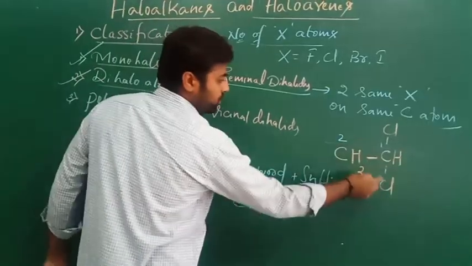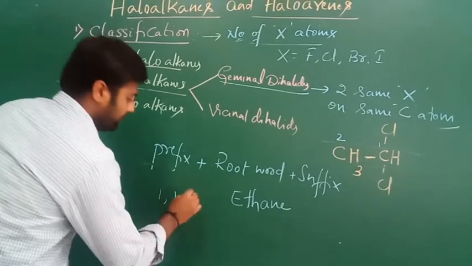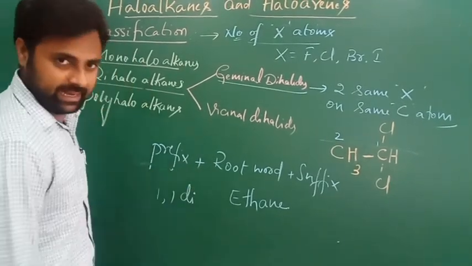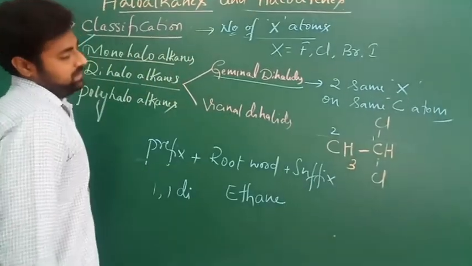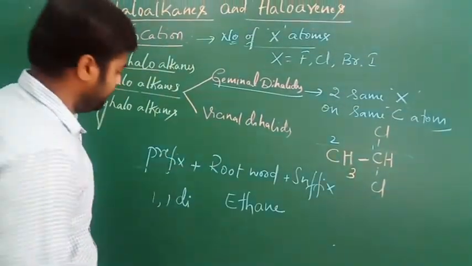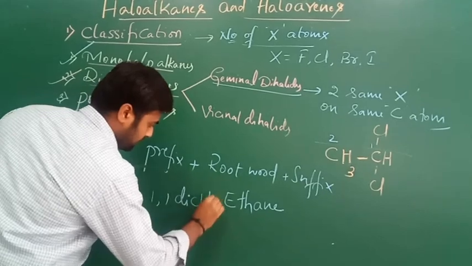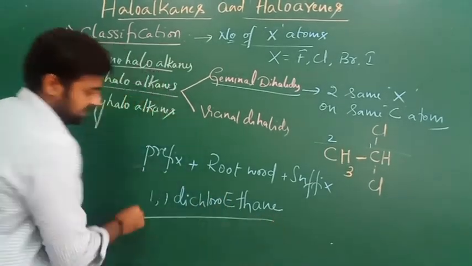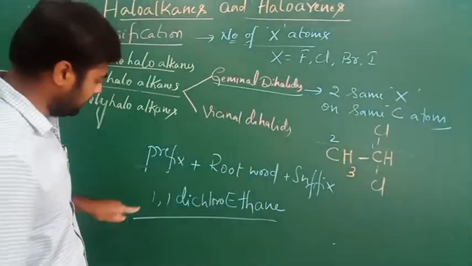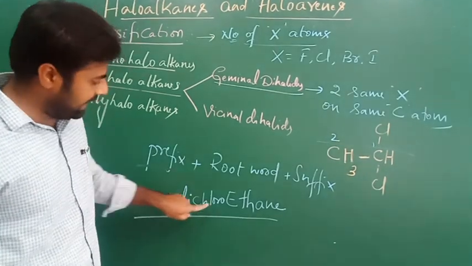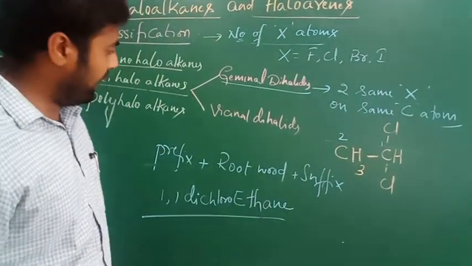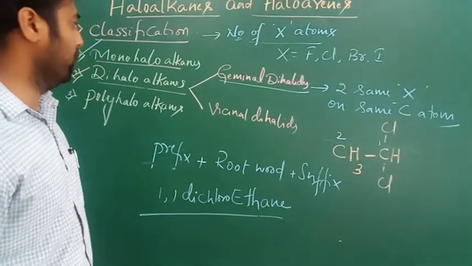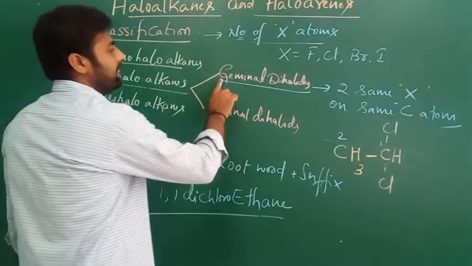Here the two substituents are there, so we use the numerical prefix di. For the chlorine atoms, for that substituent we use chloro. So this is the IUPAC name for that compound, 1,1-dichloroethane. This is the IUPAC name according to that rule. So this is the geminal dihalide.